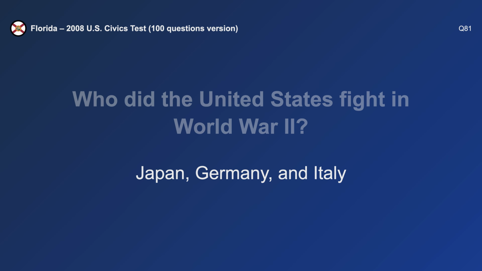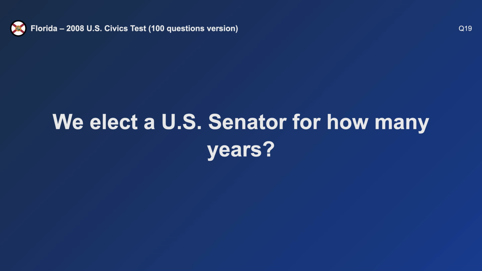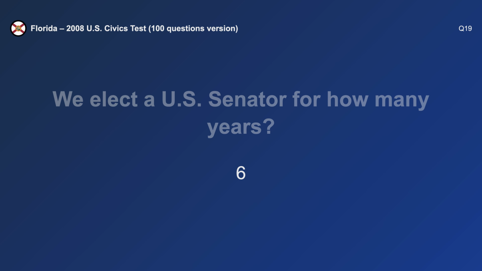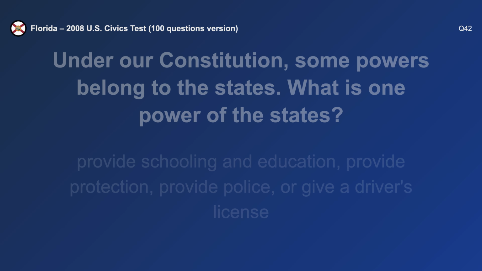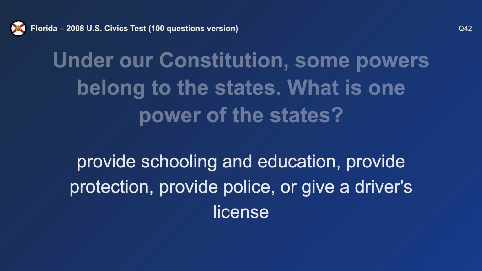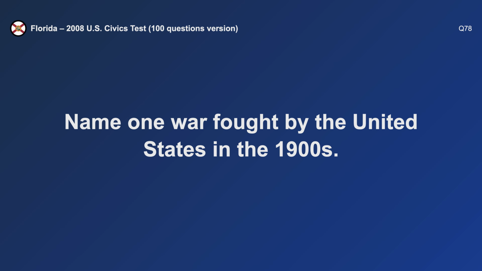Japan, Germany, and Italy. We elect a U.S. Senator for how many years? 6. Under our Constitution, some powers belong to the states. What is one power of the states? Give a driver's license. Name one war fought by the United States in the 1900s.